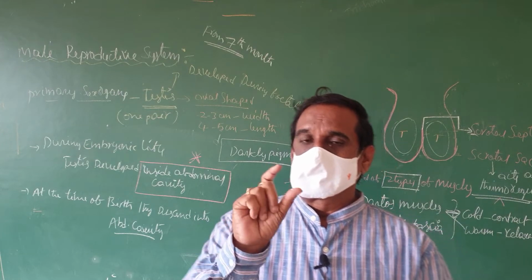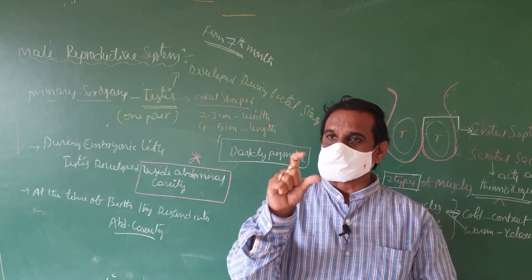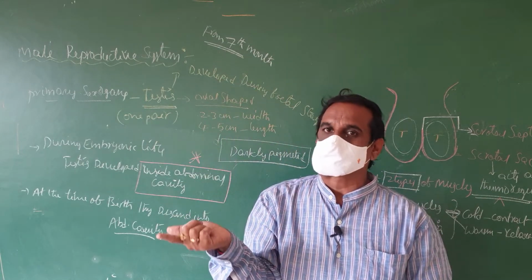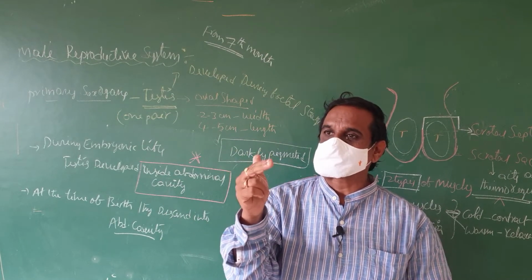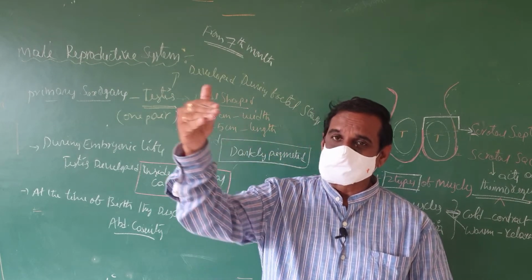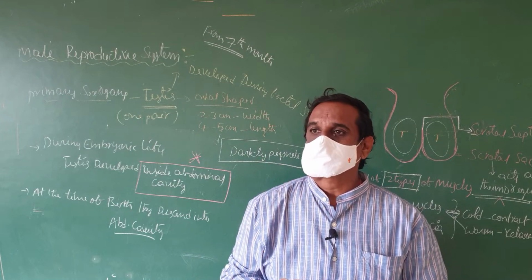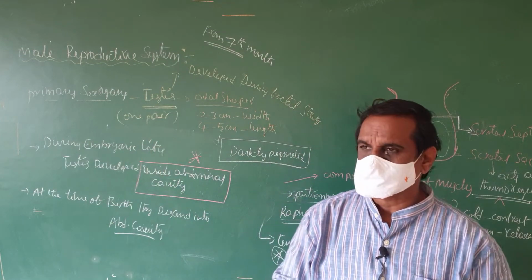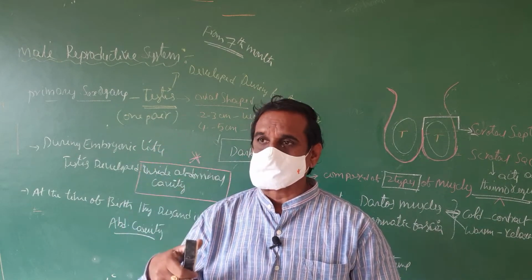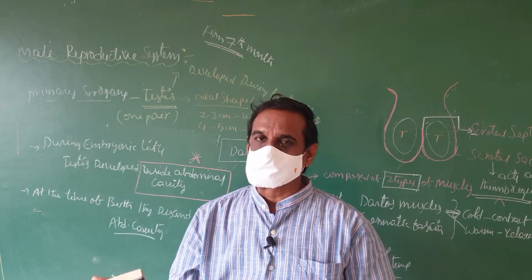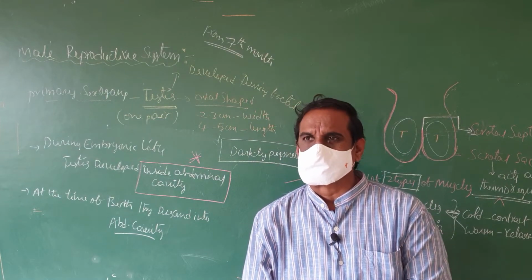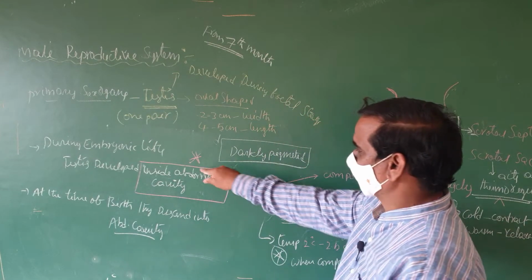Here is a little bit of confusion. Testis formation starts during embryonic life. At that time, they develop inside the abdominal cavity. Later on, at the time of birth, the testis descends into the scrotal sac. This is one important point in human beings. When you compare humans with others, in some animals the testis descends into the scrotal sac during the seasonal breeding season, or in some other animals, throughout their life, the testis lies in the abdominal cavity. That is some extra information. First, you have to remember this one.